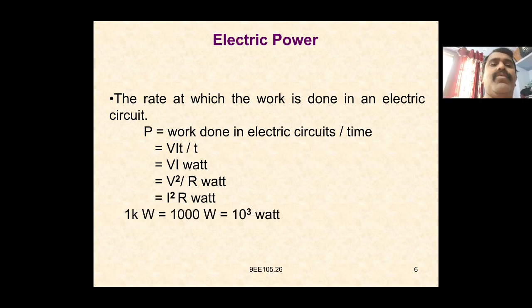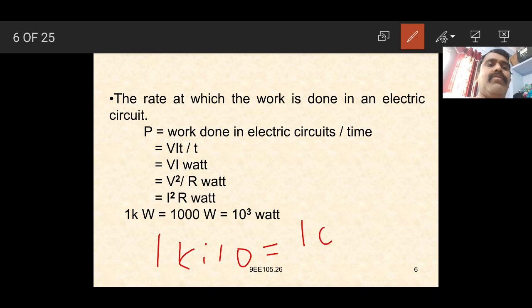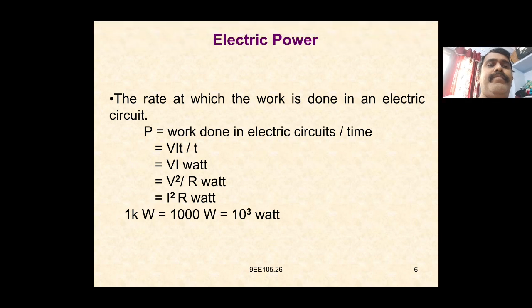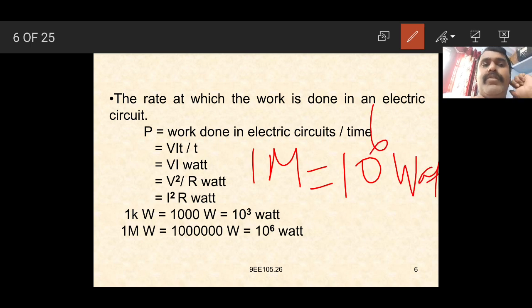Again, 1 kilowatt is equal to 1000 watts, which is equal to 10 to the power of 3 watts. Here 1 kilo is nothing but 1000 watts. And 1 megawatt, we can say here 1 mega is equal to 10 to the power of 6 watts.